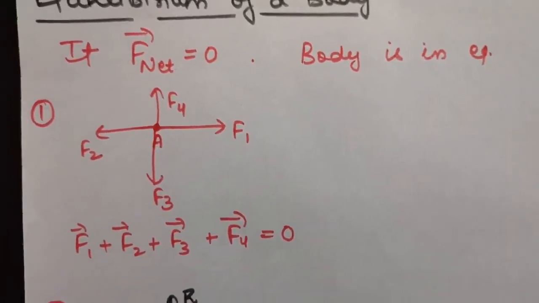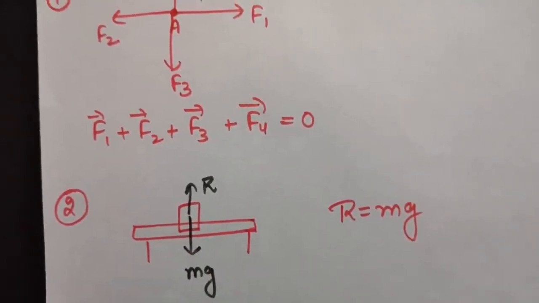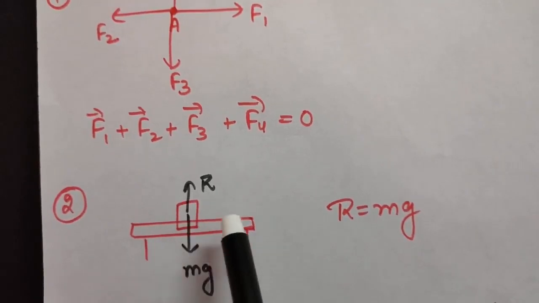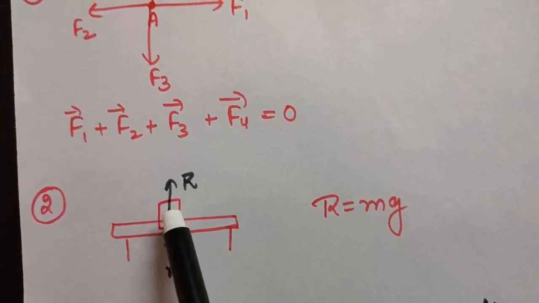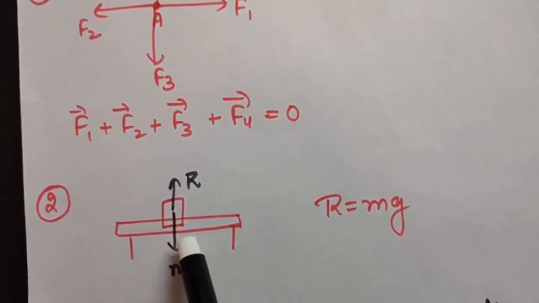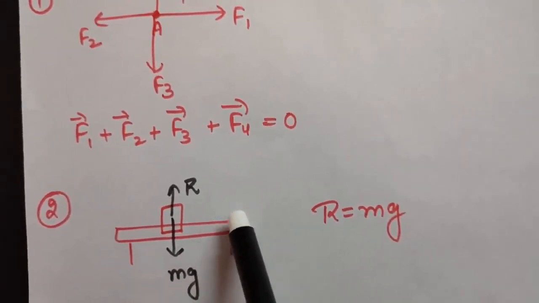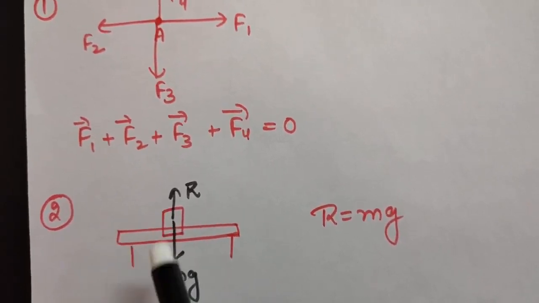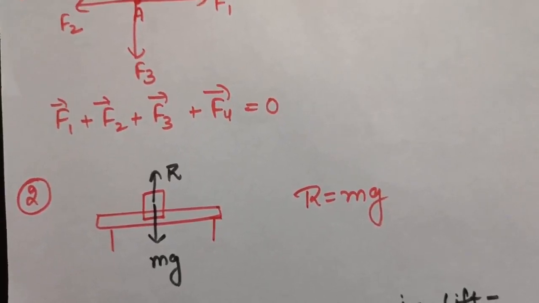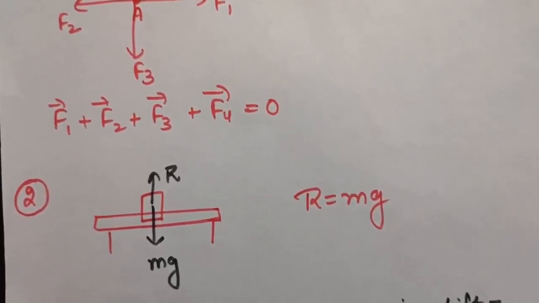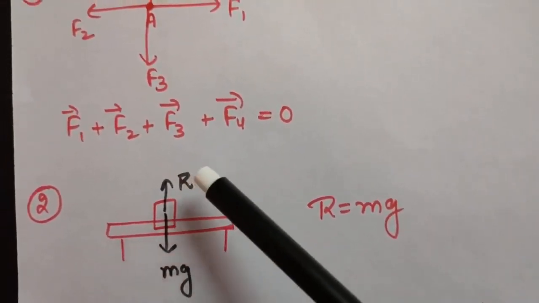So, for example, again let us take the book and table example. As I told you earlier, the book is applying some action force on the table, and that action force is nothing but the weight of the book. As you know, the weight of the book is mg, acting in the downward direction. Now the table will also apply some reaction force on the book. From Newton's third law, action and reaction are always equal and opposite to each other, so the reaction will be in the upward direction. So from here you can say R will be equal to mg.